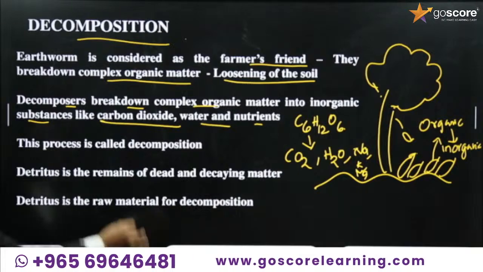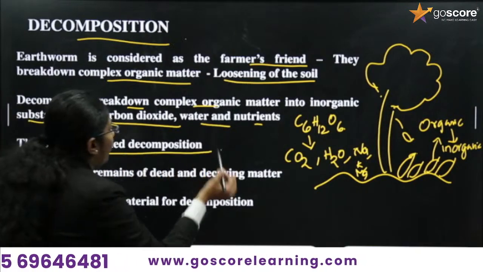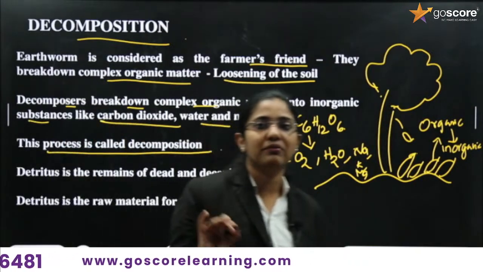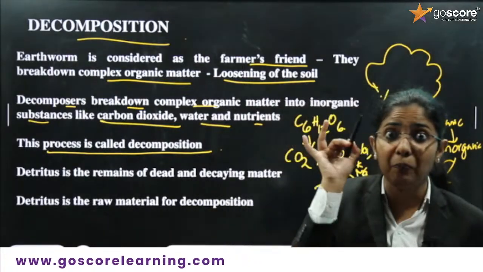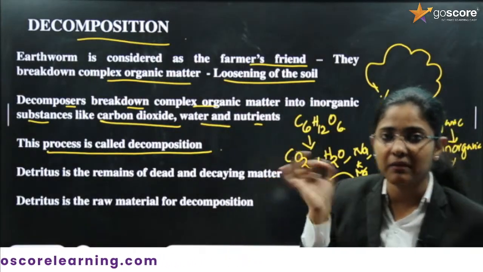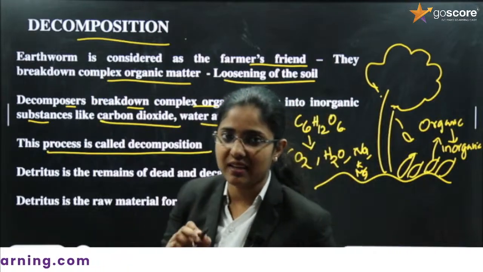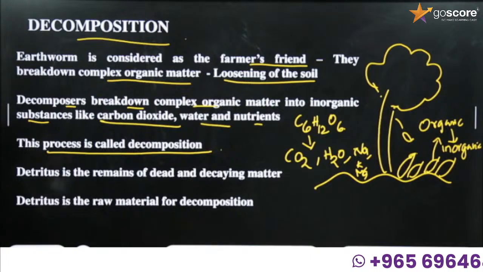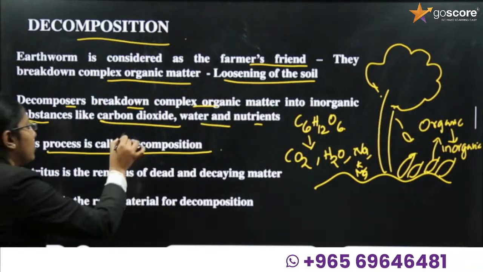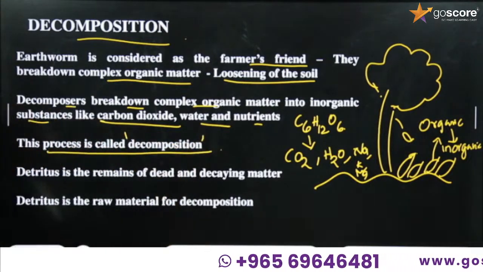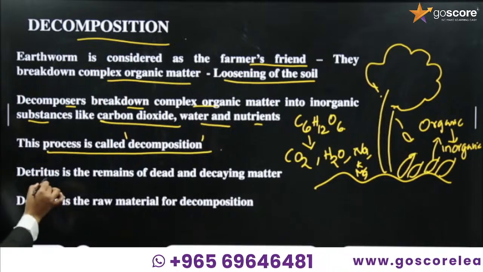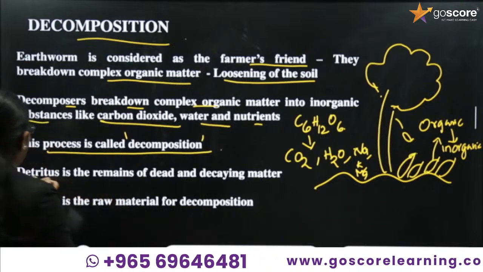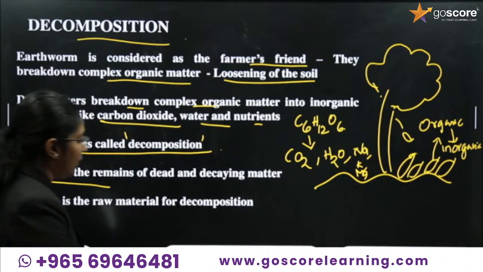This process of conversion of complex organic matter into simple inorganic matter is known as decomposition. After decomposition, what happens? We can say detritus will be formed.